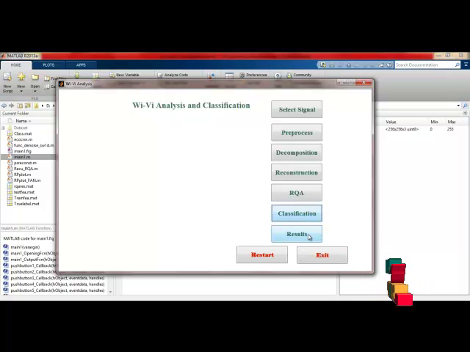These are for results and performance, this is to restart the process, and this is to exit the process.